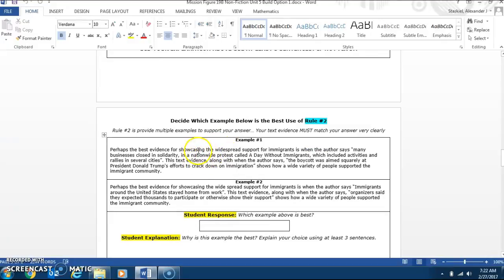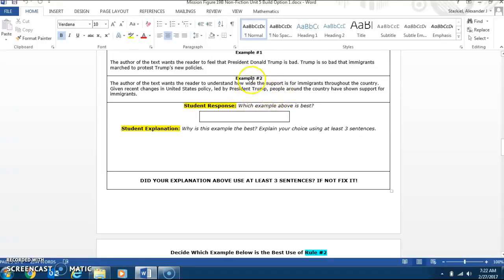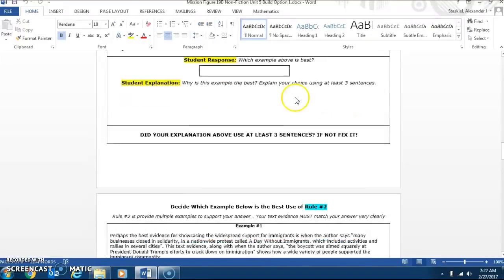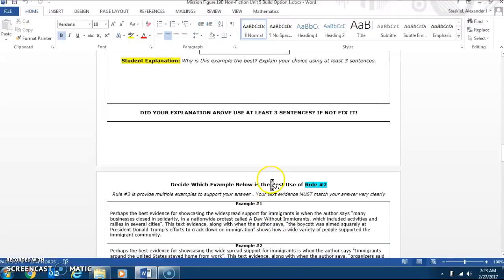First quote is perfect. And if you just stopped and only read the first quote, you probably would say example 1 is best. But when we look at the second quote, this text evidence, along with when the author says the boycott was aimed squarely at President Trump's efforts to crack down on immigration, that second quote doesn't really have anything to do with our correct answer up here. It's just telling us why the protest exists, not how wide the support is or people around the country showing support. So the second quote, for example 1, doesn't really have anything to do with our answer.